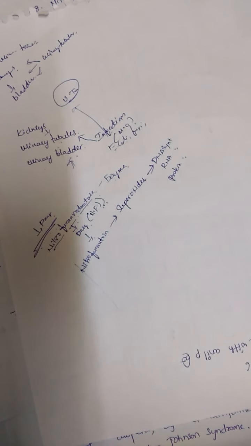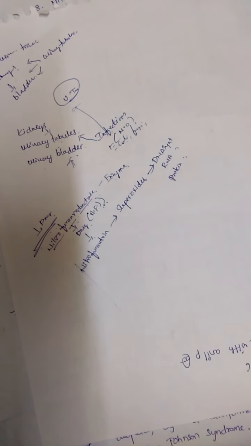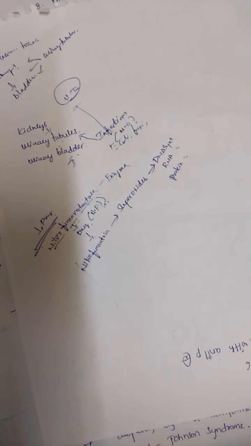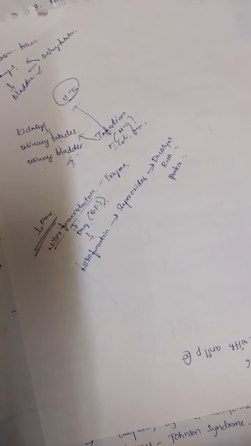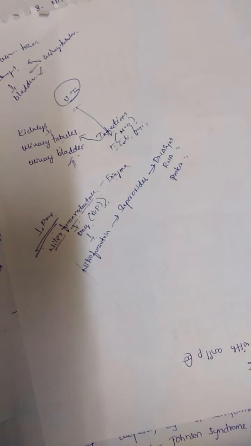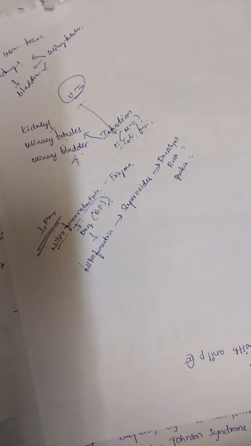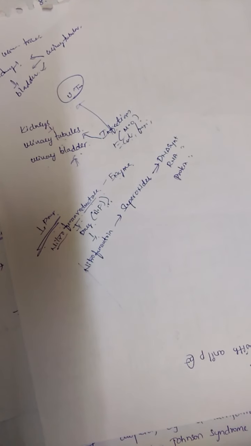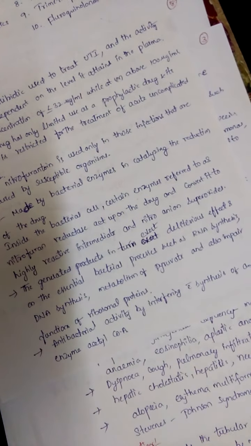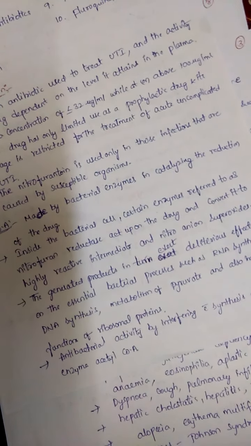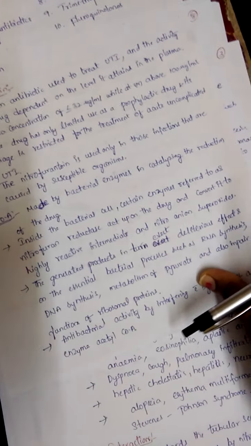or penetrates into the cell membrane, the nitrofuran reductase enzyme is already present inside the cells, and that reductase enzyme initiates or catalyzes the actions of nitrofurantoin, and the nitrofurantoin may convert into superoxides, and those superoxides may damage the DNA, RNA or the protein synthesis. And it has antibacterial activity by interfering with the synthesis of an enzyme, acetyl CoA.